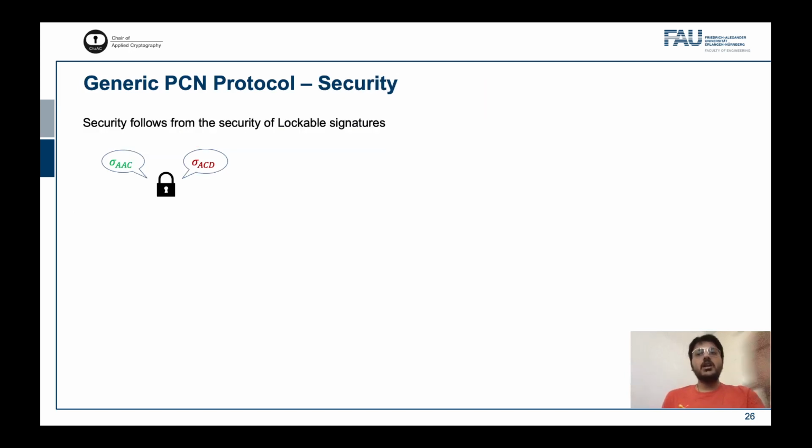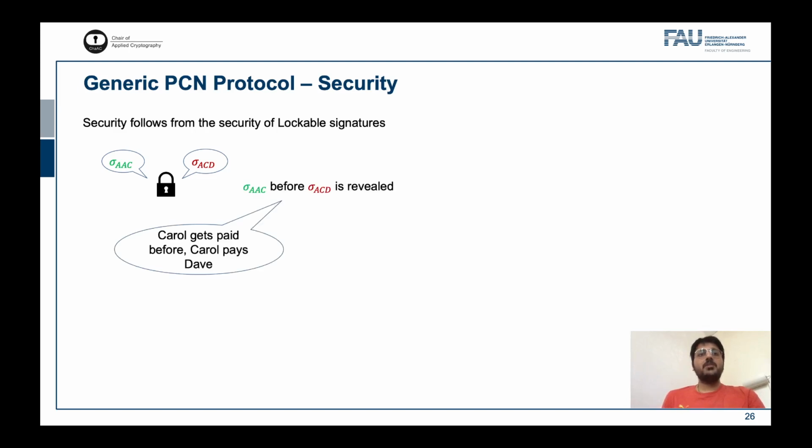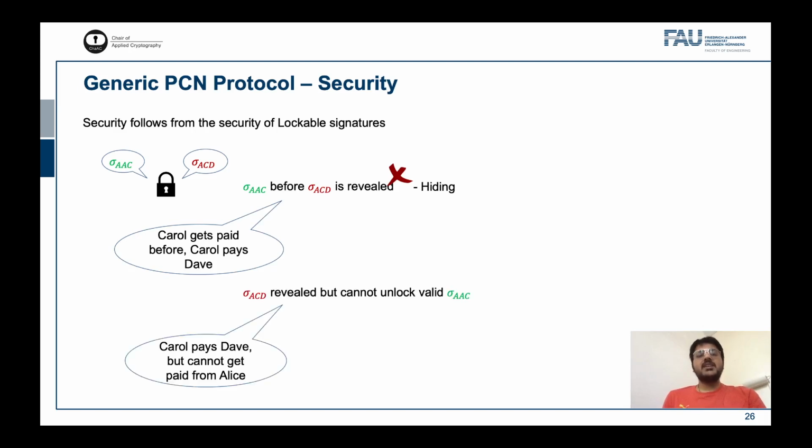Security of the protocol intuitively follows from the security of lockable signatures. On a high level, there are two attack scenarios. Carol can get paid before she pays Dave, and this is prevented by the hiding property of the locks. The second scenario is that Carol pays Dave but cannot get paid from Alice, and intuitively this is prevented by the unlockability property of the locks. I refer you to the paper for formal arguments.